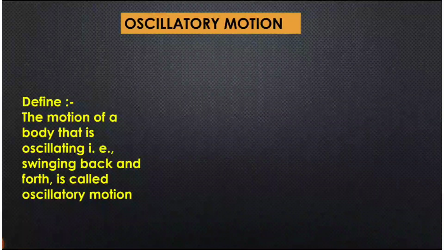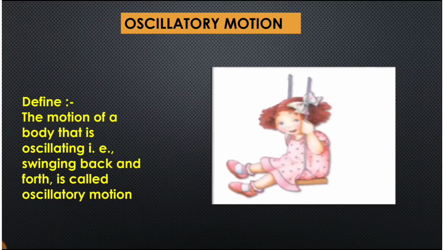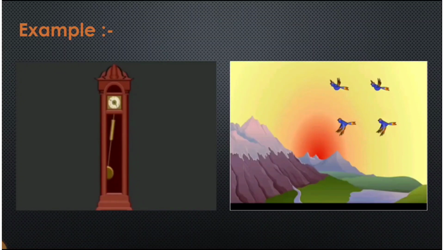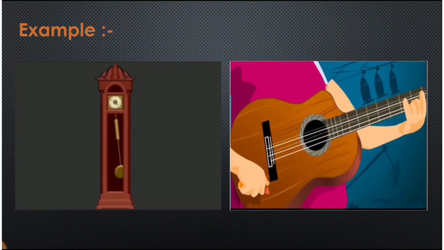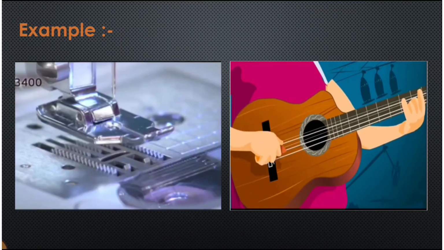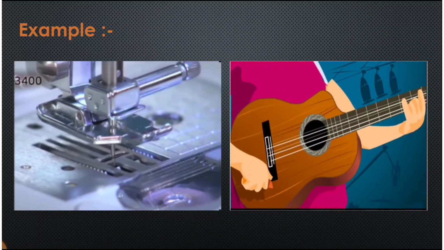Oscillatory motion. Now in oscillatory motion, if you see, the swing always moves back and forth. Yes, so such motion of an object that is moving back and forth or oscillating is called oscillatory motion. Some other examples of oscillatory motions are the wings of a bird, the pendulum of a clock, when a sitar string is plucked, the movement of a sieving machine.